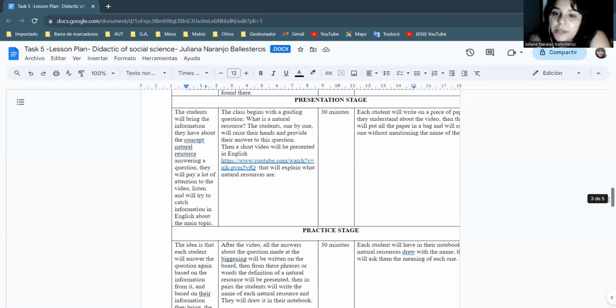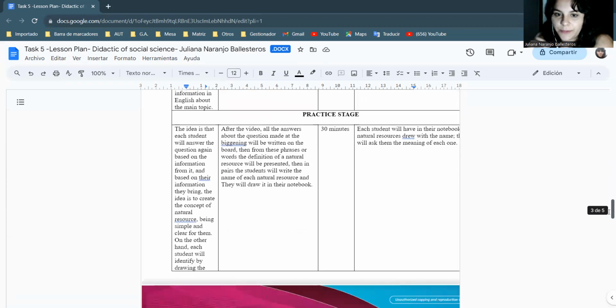Each student will write on a piece of paper what they understood about the video. This is going to be without a name because the idea is just to read it. I am not going to ask them one by one, because maybe they are not ready to speak in English with good fluency and they are going to feel badly about that. So I prefer to have the information they catch from the video in a bag, and I'm going to read it one by one. And I'm going to say, yes, okay, I'm going to write it on the board. This activity is going to take 30 minutes.